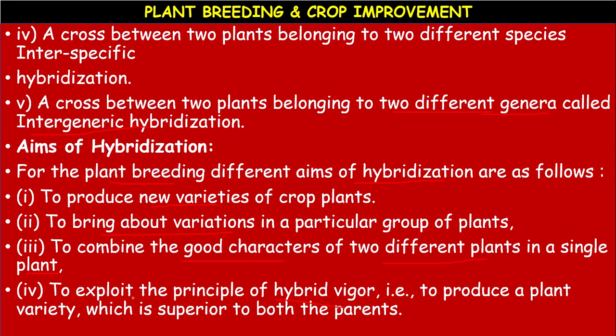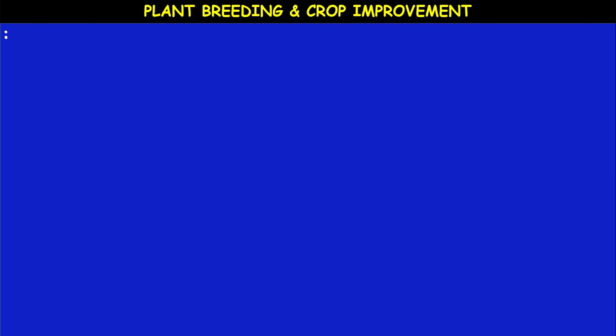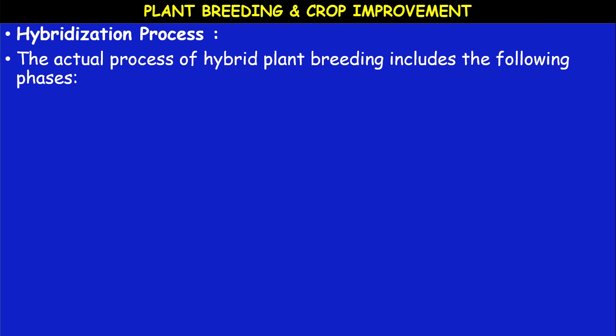Next, to exploit the principle of hybrid vigor, the superiority of the offspring over its parents. One parent has some qualities, another parent has some qualities, but the offspring produced by crossing those two parents may show hybrid vigor. So, these are the advantages, and more advantages are there with this hybridization.